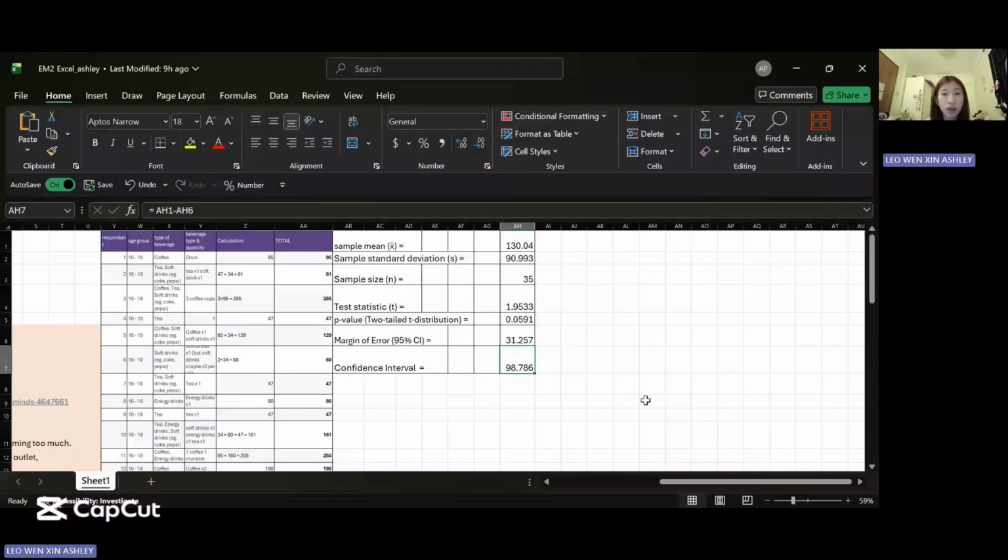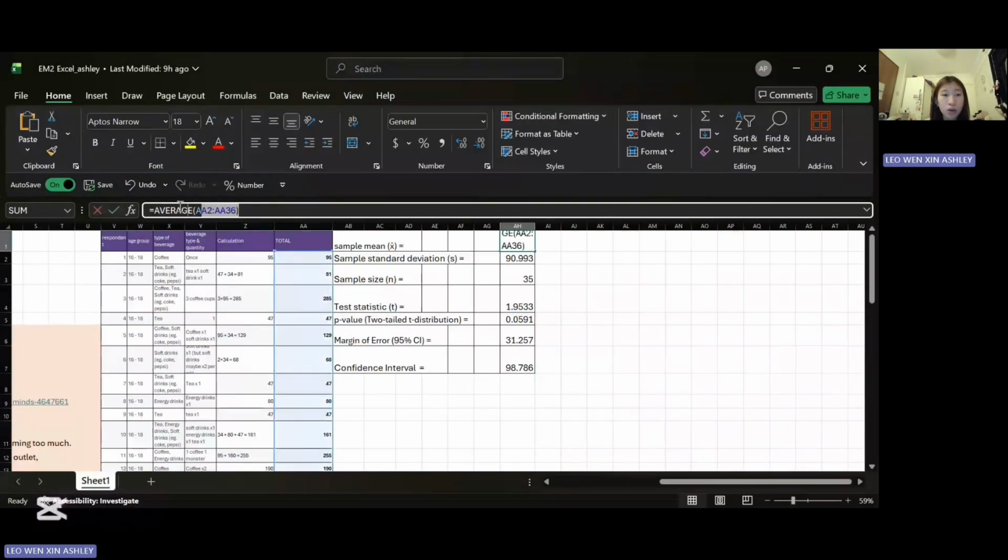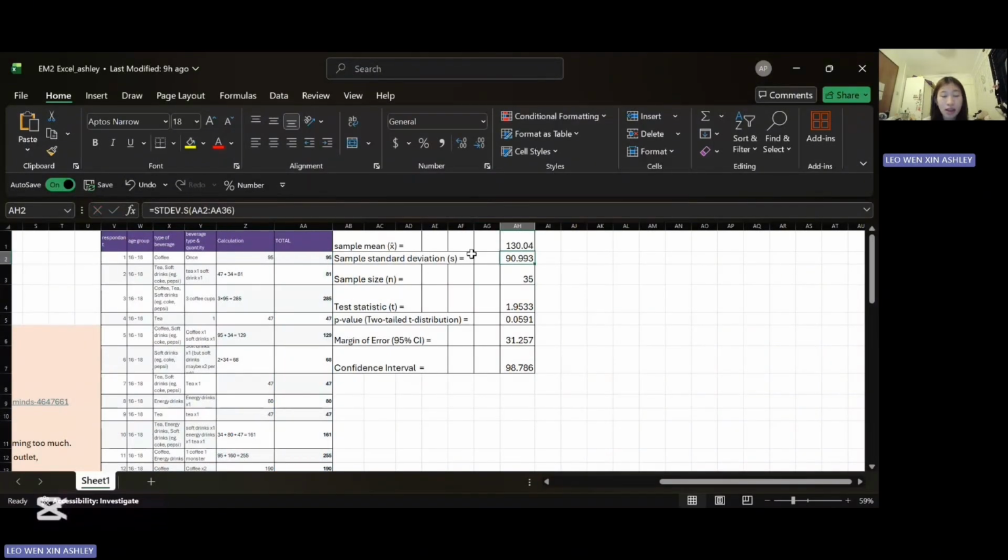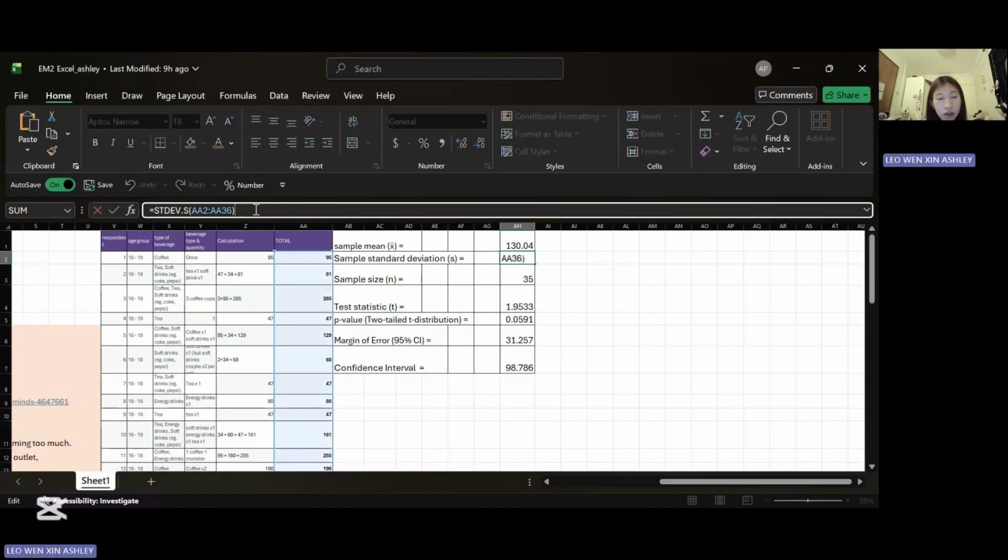First, I calculated the mean caffeine intake using the formula =AVERAGE(AA2:AA36). This gives the average amount of caffeine consumed by all my respondents. Next, I calculated the standard deviation using =STDEV.S(AA2:AA36). The S means it is for sample data. Standard deviation shows how much caffeine intake varies among people in my sample. It helps me see whether most people consume similar amounts or if there is a big difference. It also matters for my hypothesis test because it affects the t-value, p-value, and how reliable the mean is. I used AA2 to AA36 because that's where all my respondents' caffeine intake is.